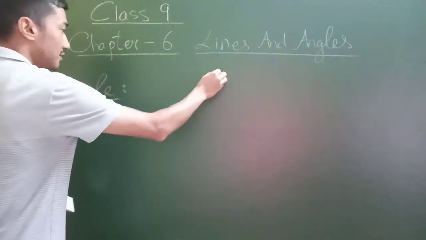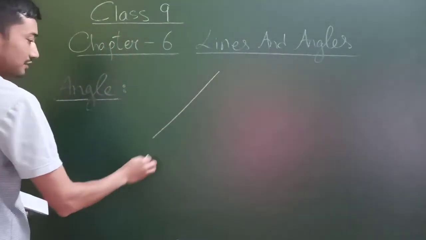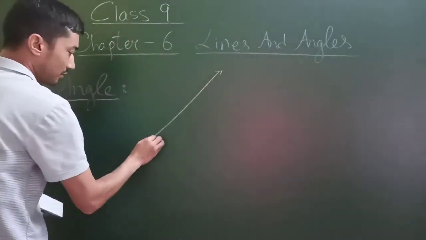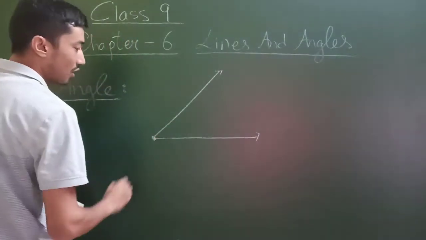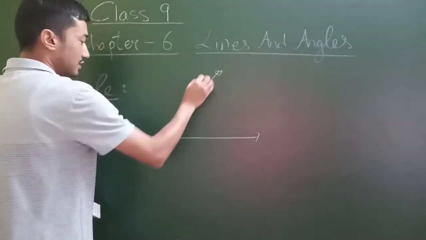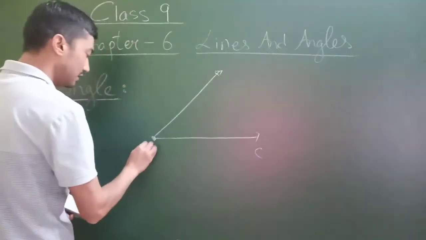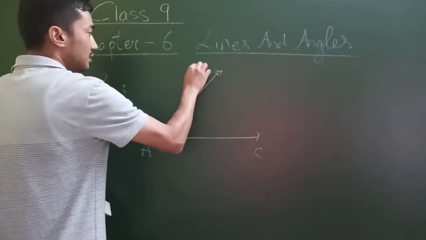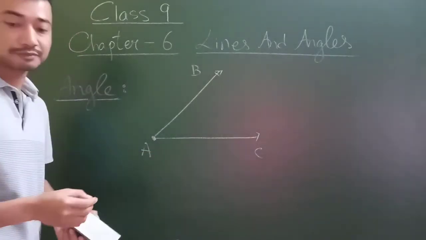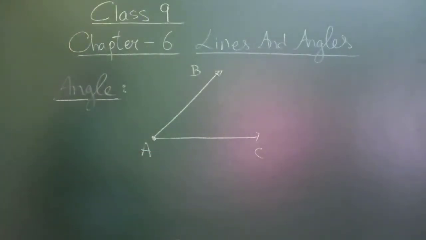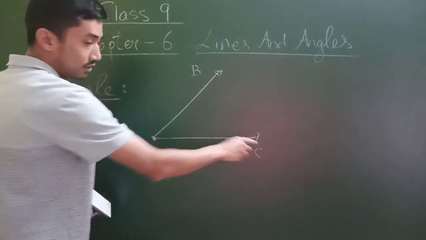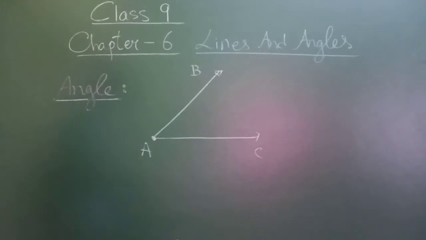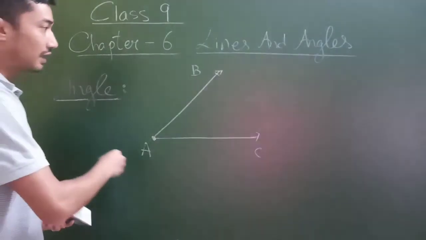So an angle is formed by two rays where the initial points have the same common point. They meet at the same point. For example, if this is C, this is A, and this is B, then an angle is formed.